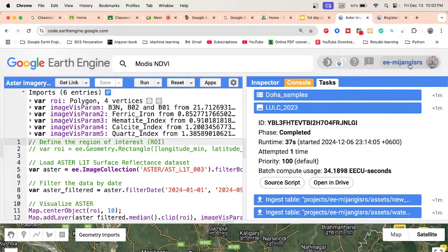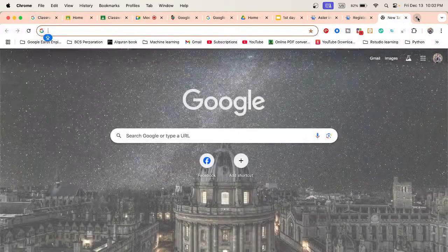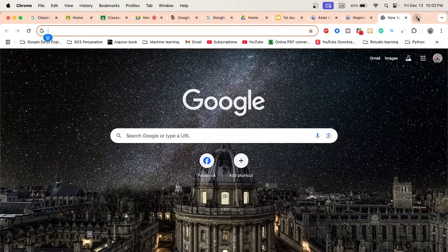Now I will try to discuss how we can create a Python code editor, mainly a Python IDE. For Python, you can use a Jupyter notebook, or you can also use Google Colab. Google Colab is very powerful and we can easily use it. Jupyter sometimes creates some problems, so I think Google Colab is better to use with Earth Engine. Or we can get the cloud code editor.